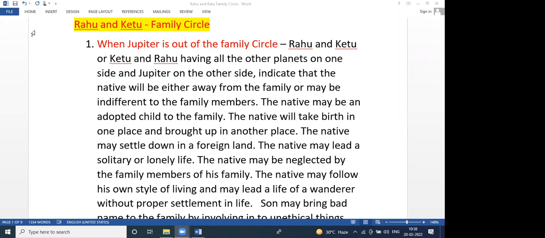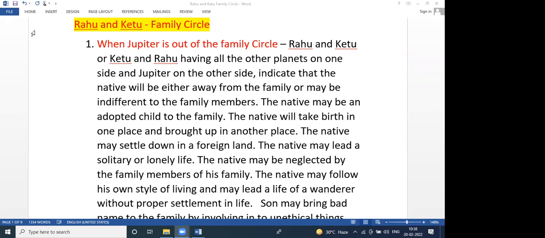And the native may follow his own style of living and may lead a life of a wanderer and without proper settlement. Generally, these people are not settled in their life. Always they may get ups and downs in their life. They may lead a life of a wanderer without proper settlement.